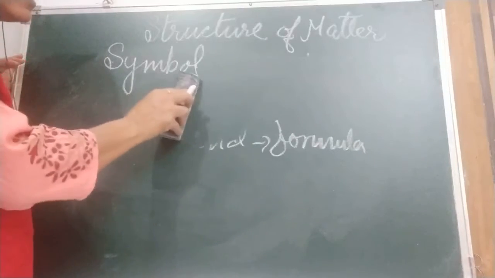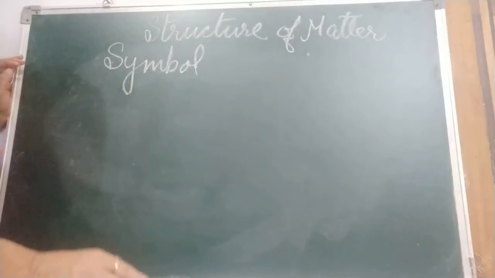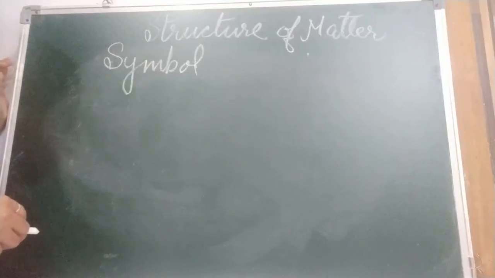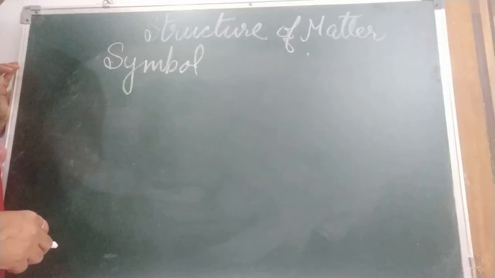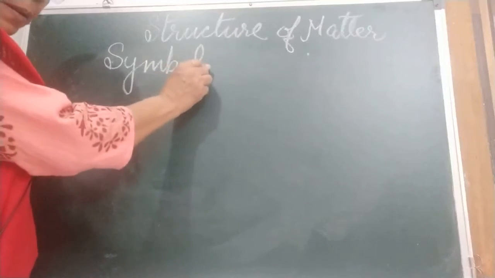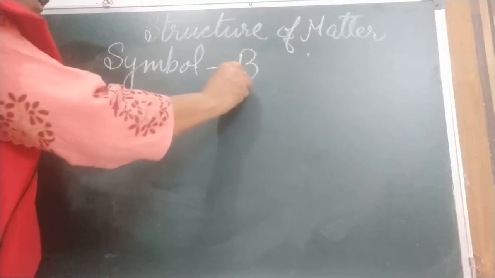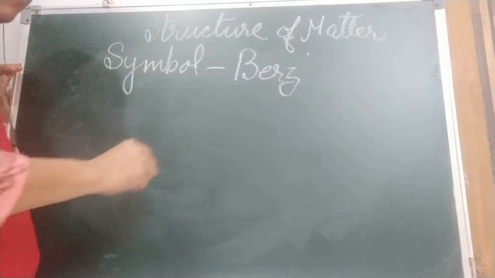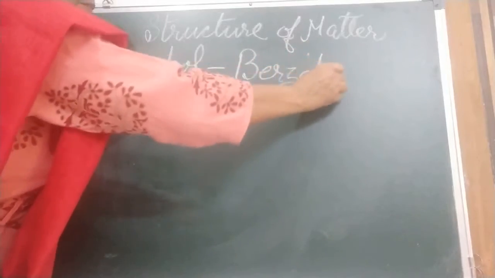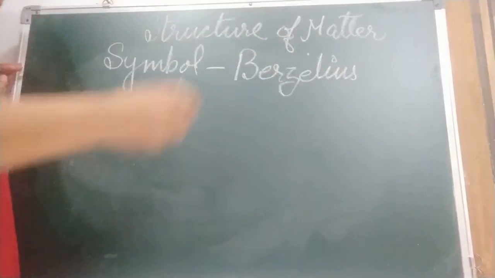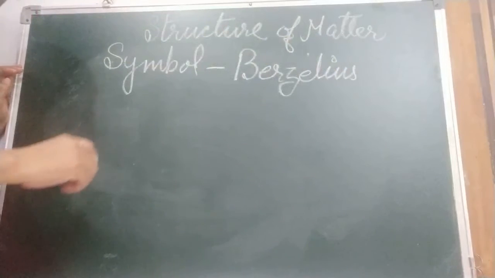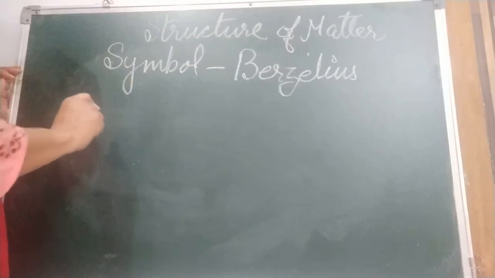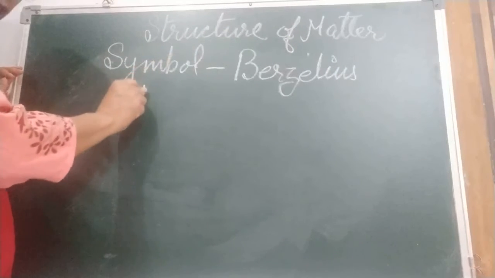Children, how have the symbols been given? The present system uses letters of the English alphabet to represent elements. It was first suggested by Berzelius. It's the name of a scientist, Berzelius. Whatever system we are using now was given by Berzelius. Children, previously we were using signs, like the sign of moon, sun, etc. So I am going to discuss what Berzelius told first.